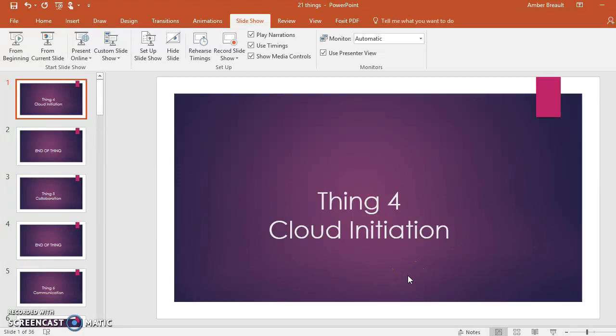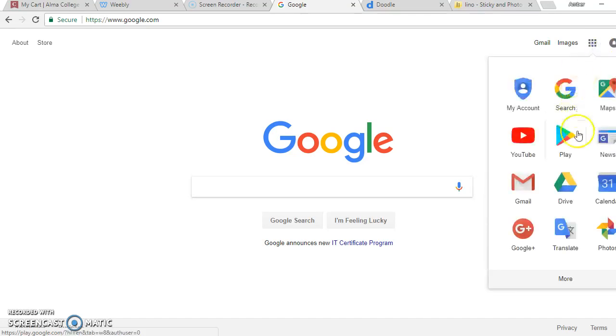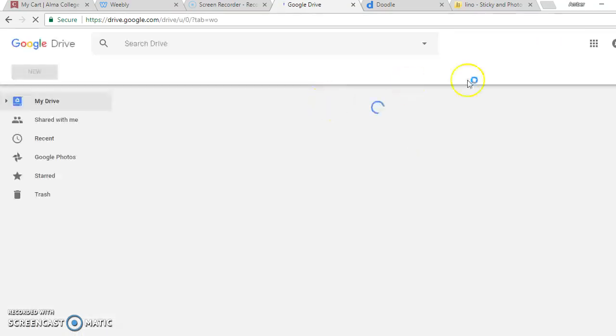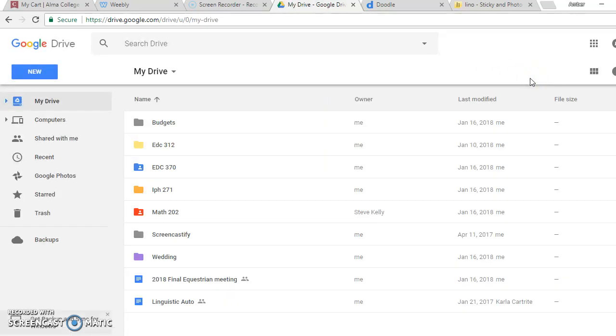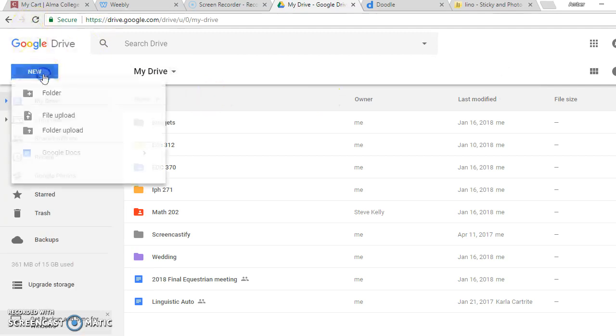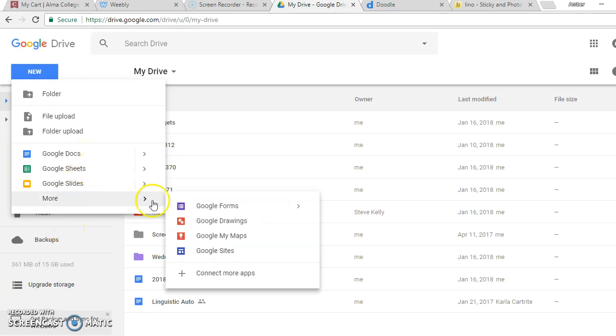Thing 4, cloud initiation. So we're going to go over to Google here and we're going to go down to the drive. You do have to be signed in for this to work. The Google Drive is really helpful because there are lots of different things that you can do on Google. So if you click new, you can create a folder, you can upload your files, you can upload a different folder, you can do a Word document, an Excel sheet, or PowerPoint, or they have all of these different things too.